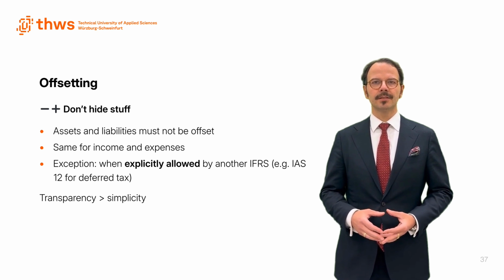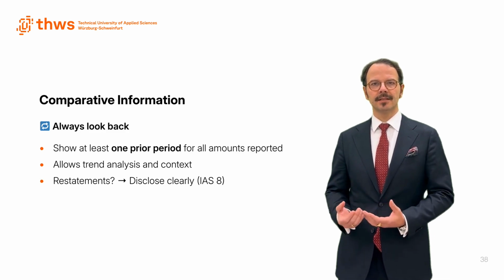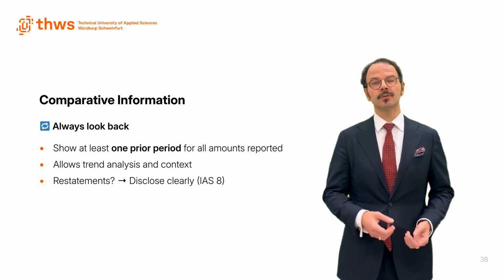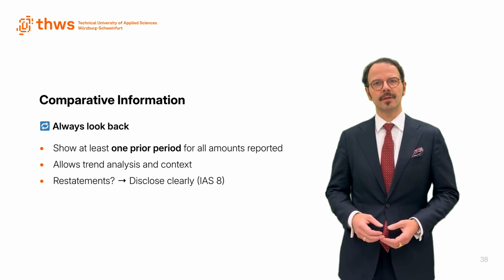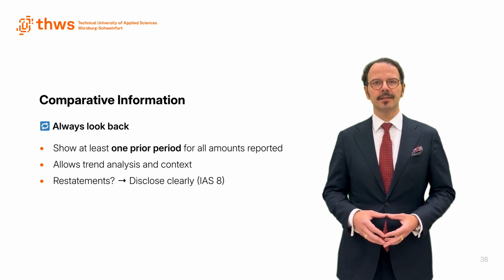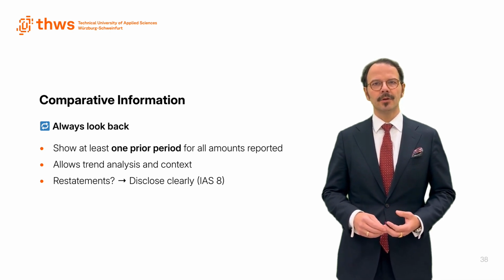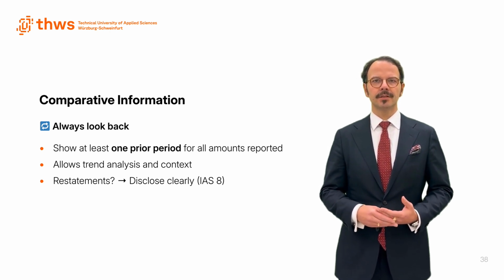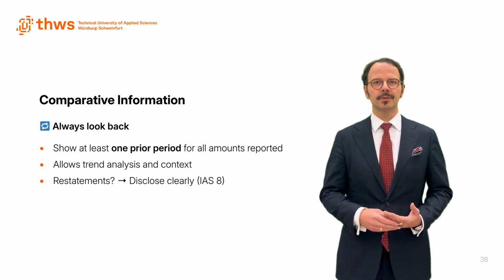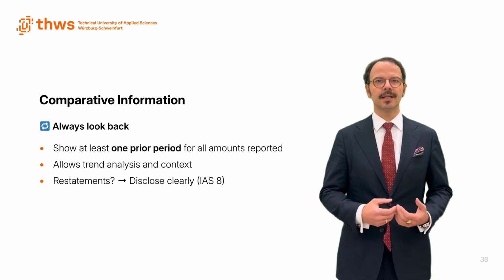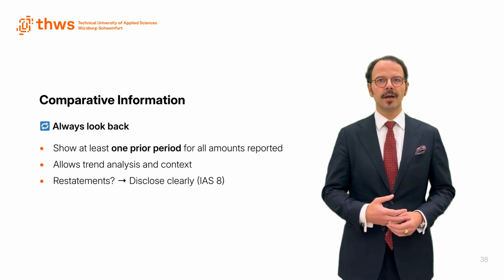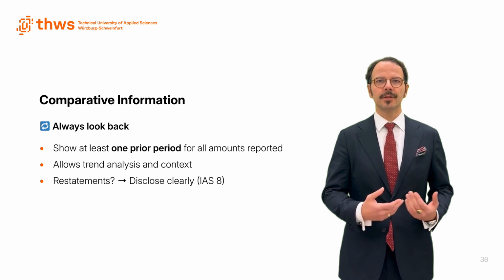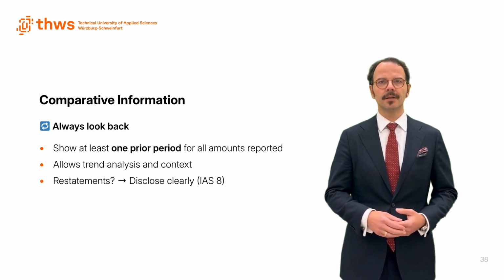Transparency before simplicity. IAS 1 says, always look back. You must present at least one prior period of comparative information for every line item, in all statements and most notes. Why? Because users need context. They need to compare this year to last year to understand performance and trends. And if you've restated anything from a prior year, you have to explain it clearly, usually following IAS 8. Comparative information isn't a bonus, it's a requirement.